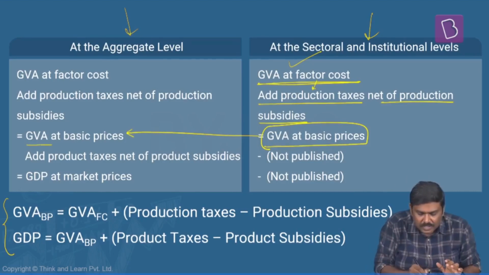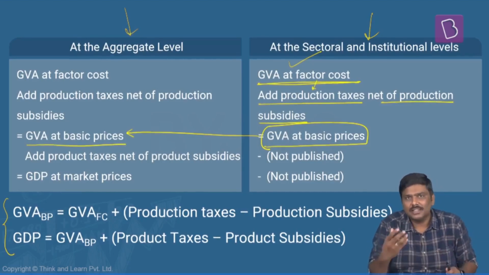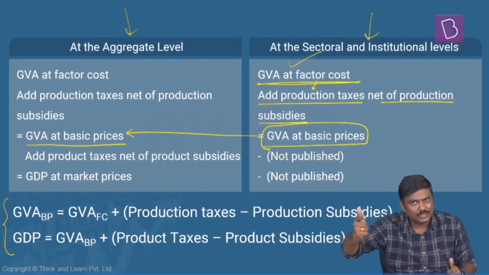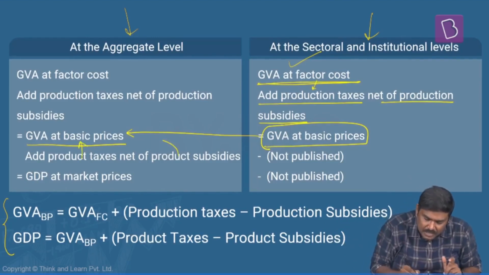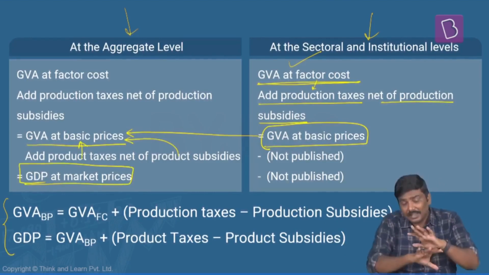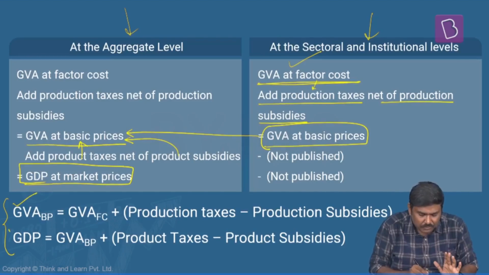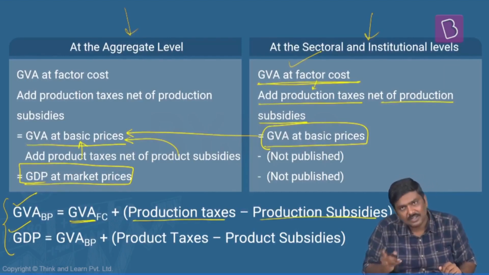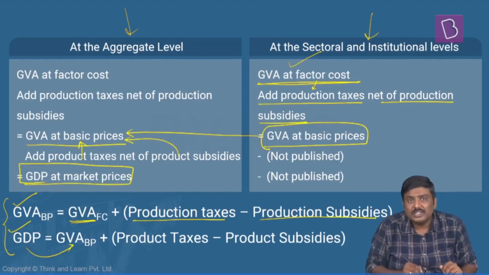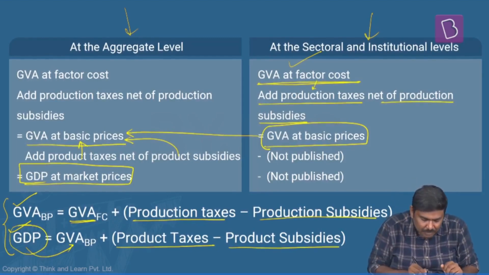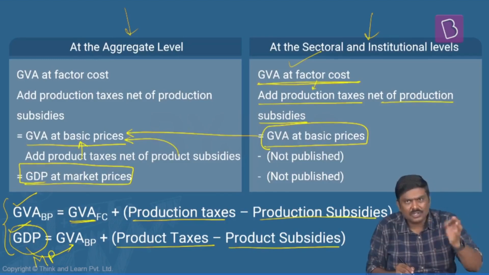Shift to the right side now. We have GVA at basic prices. That is basically the price that the manufacturer is supposed to receive. That is not accounting for product tax and product subsidies. So to this, add product taxes as well as product subsidies. What you get is GDP at market prices. Rather than mugging up this particular table, you can remember these two formulas. GVA at basic prices is equal to GVA at factor cost plus production taxes minus production subsidies. Again, you will use GVA at basic prices here. You will add product taxes, subtract the product subsidies. You will get GDP at market prices, market cost or market prices.